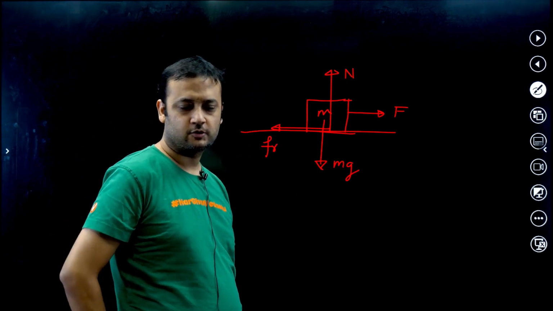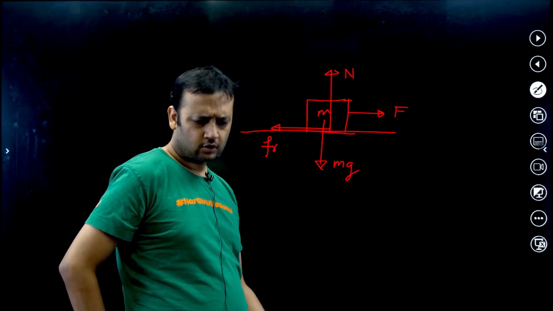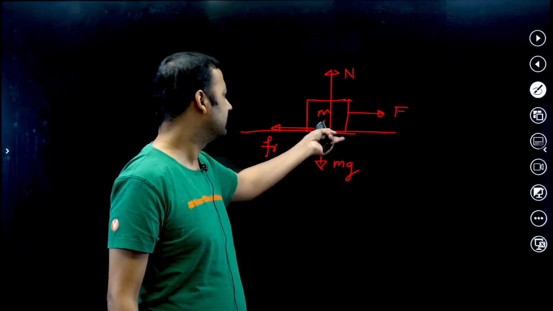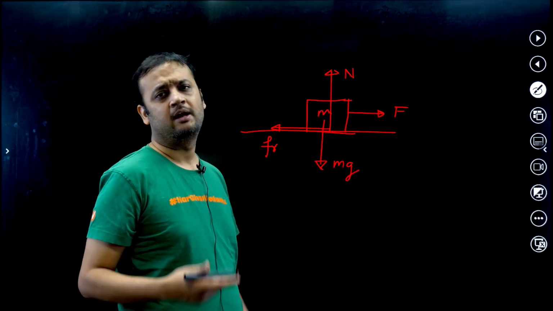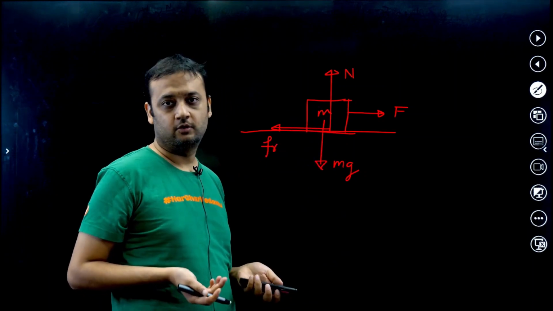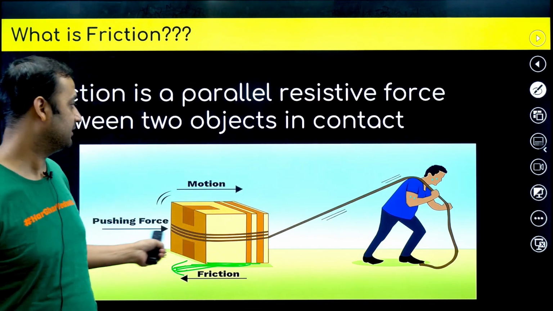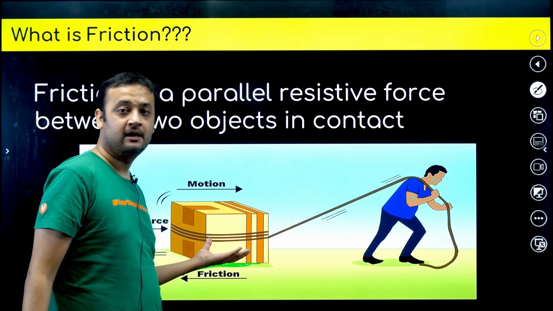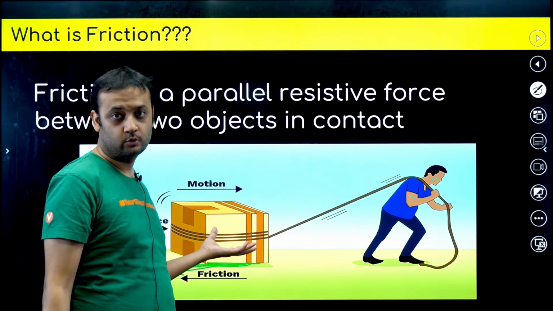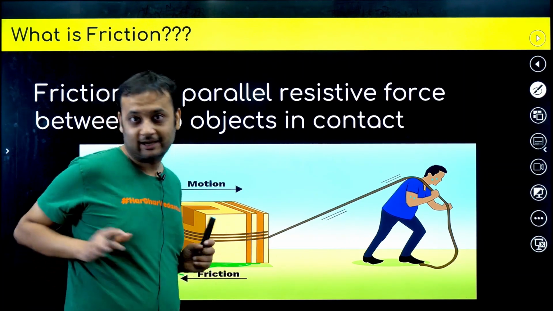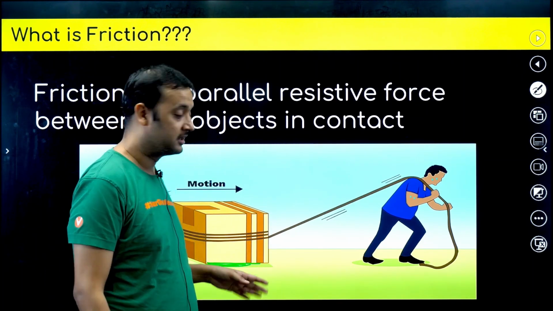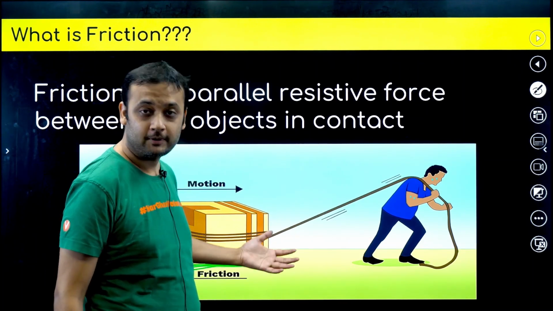So friction always opposes relative motion. We will talk about this very shortly. There might be motion or there might not be motion. I mean, the block may or may not move. It's not a necessity that this person will be able to move this block. Think of yourself and think of this as a 100 kg stone. Will you be able to move it? I cannot move it. I don't have so much strength. So this block may or may not move.